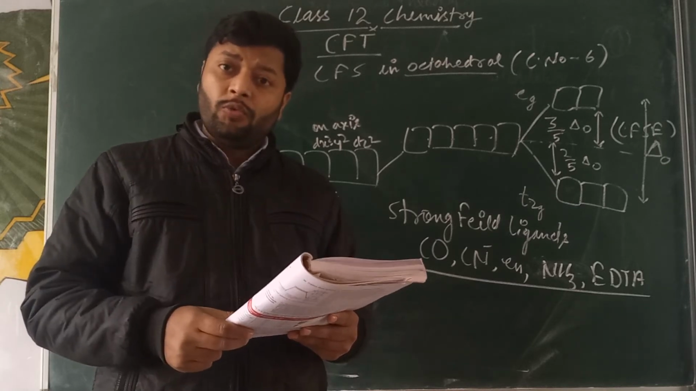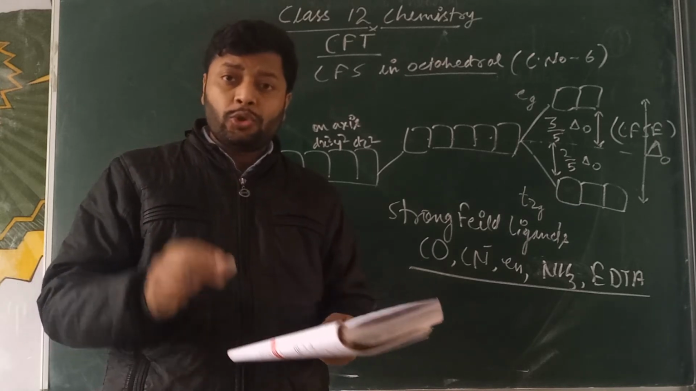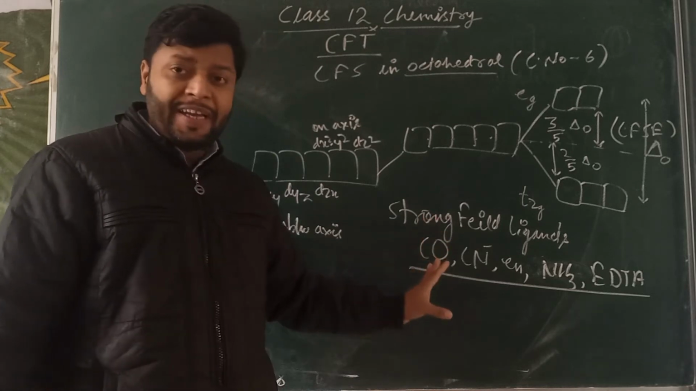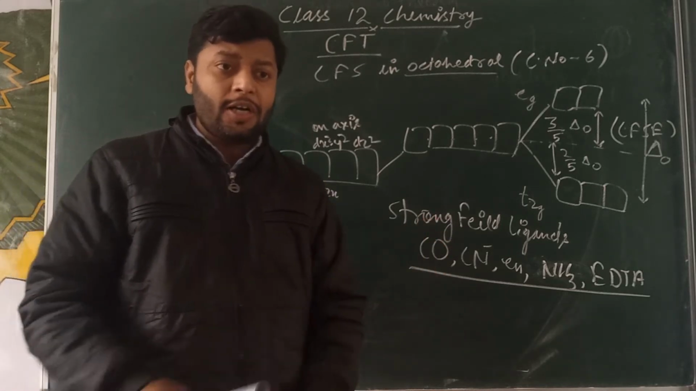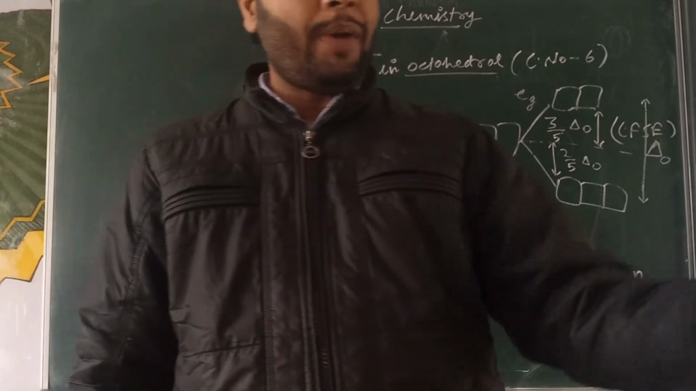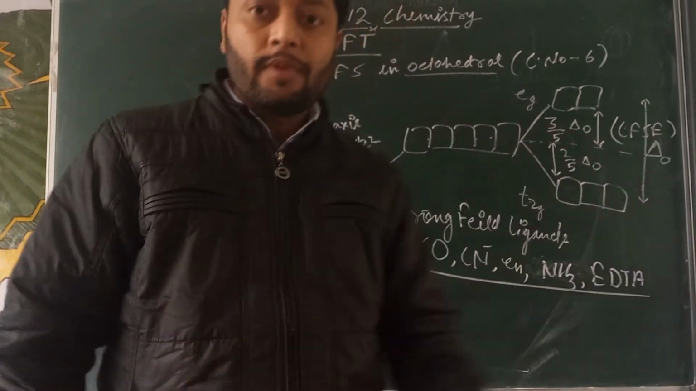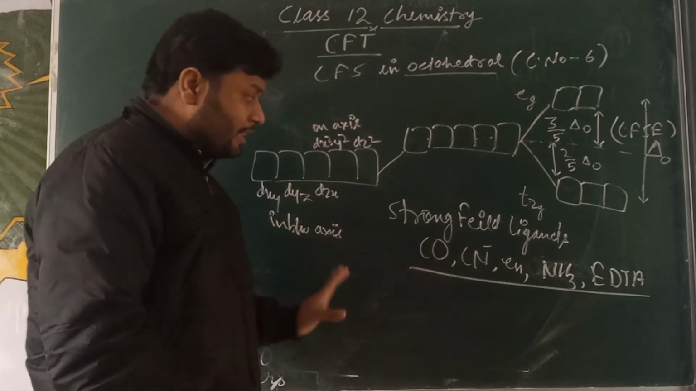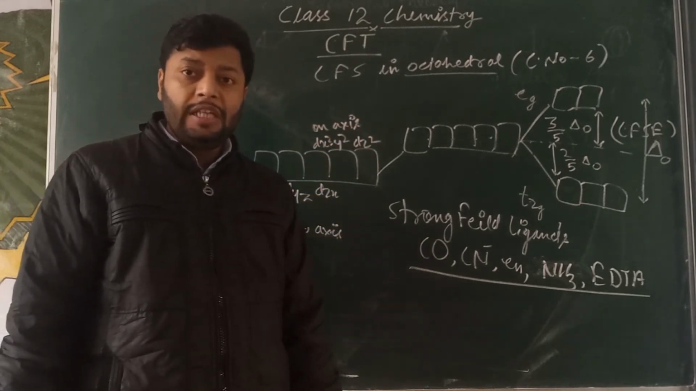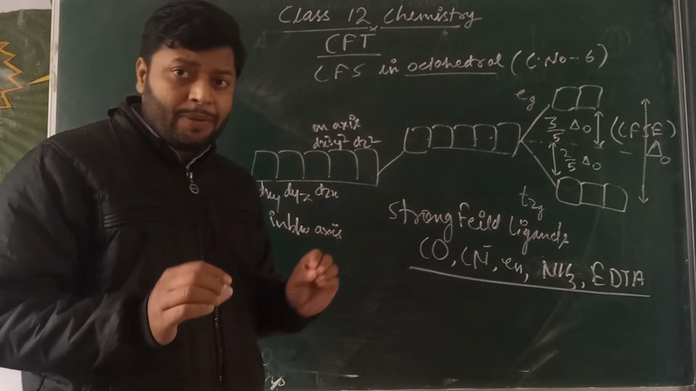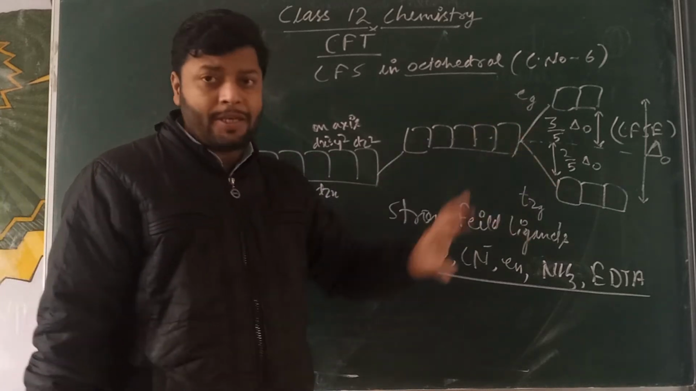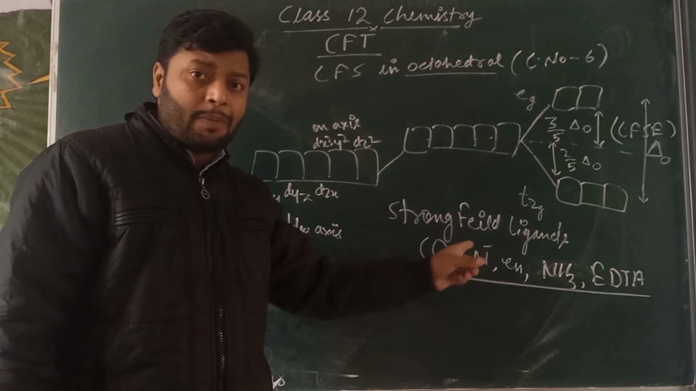Water molecule is a weak field ligand. So you should learn at least these 5 as strong, and the rest as weak ligands, because the factors can be explained on the basis of that. Students, the filling of electrons in these two sets of orbitals will depend upon the nature of the ligand.